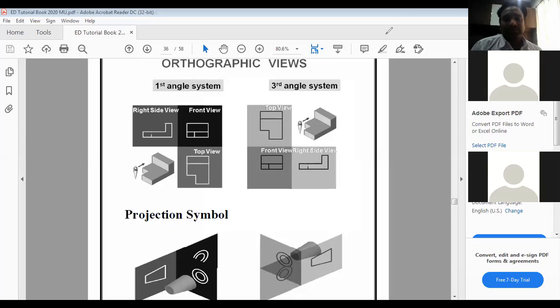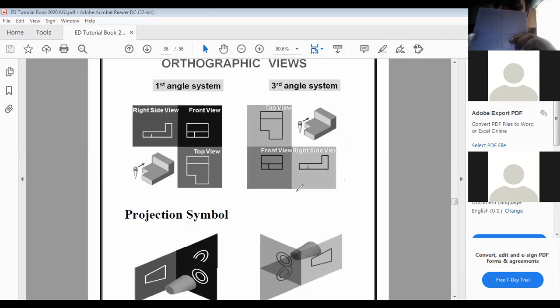If you see the side view, here it is above the x-axis in the first angle projection method, but here it is below the x-axis. Side view is below the x-axis. So in the third angle projection method, we have the top view above the x-axis and front view below the x-axis. Suppose this is my top view, this is my front view.